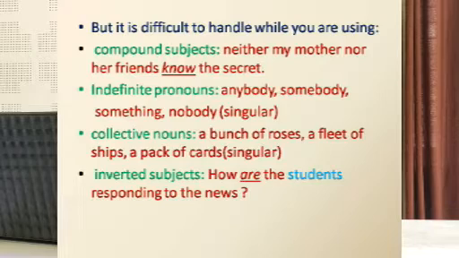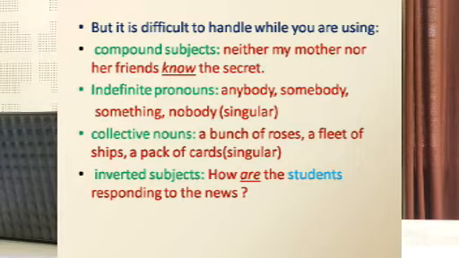Then coming to indefinite pronouns, like anybody, somebody, something or nobody. So usually all these pronouns are singular, like anybody is free, somebody is sleeping there, something is happening, nobody is there. So, they are usually singular.